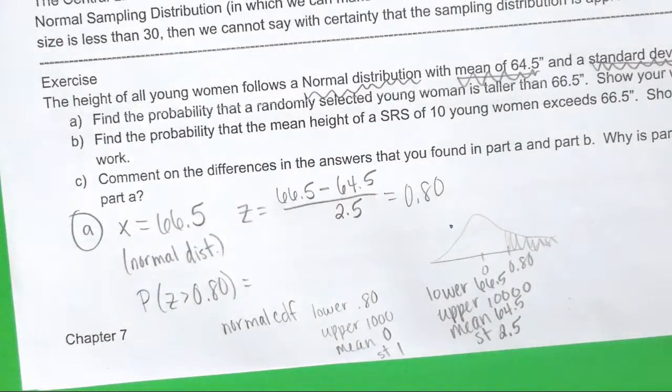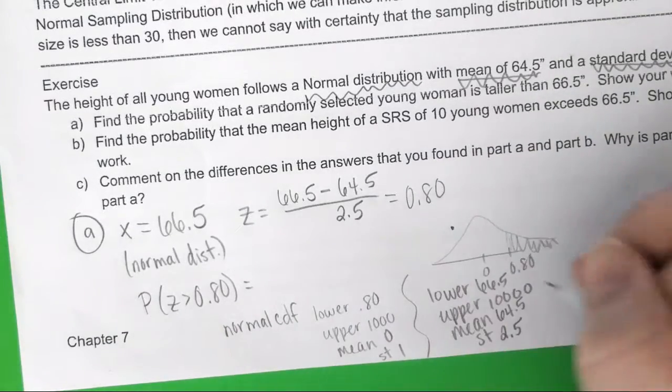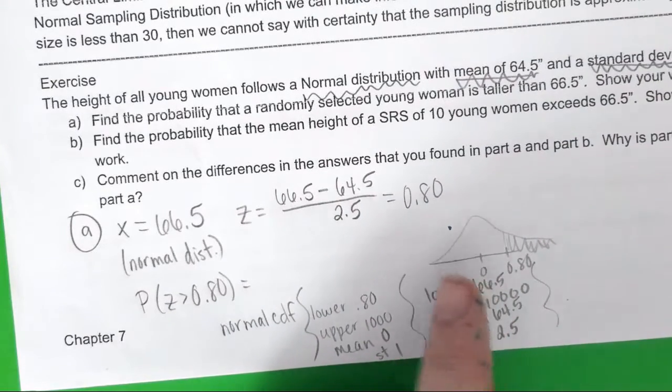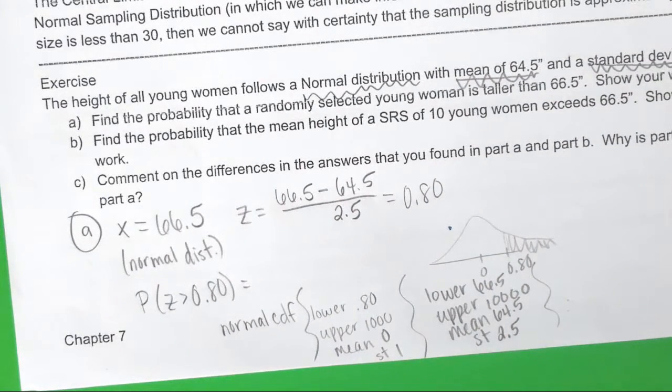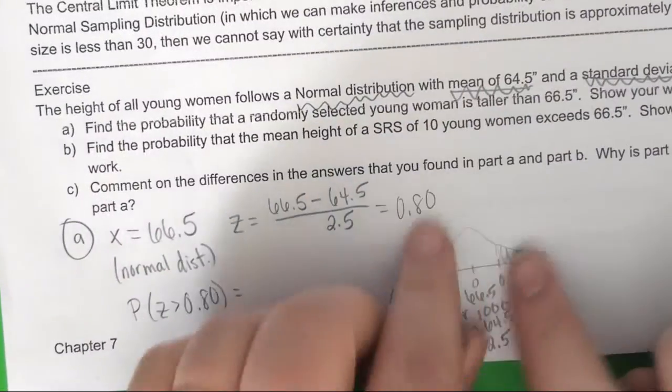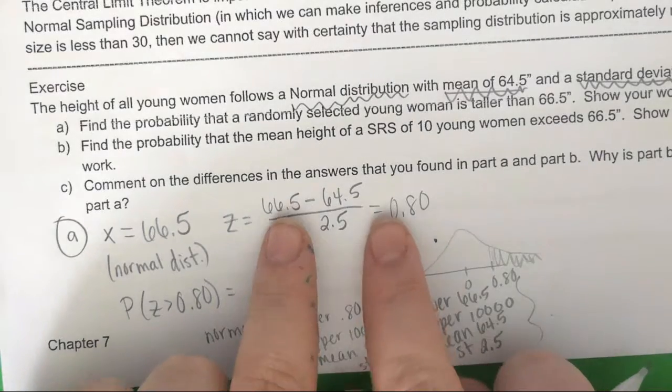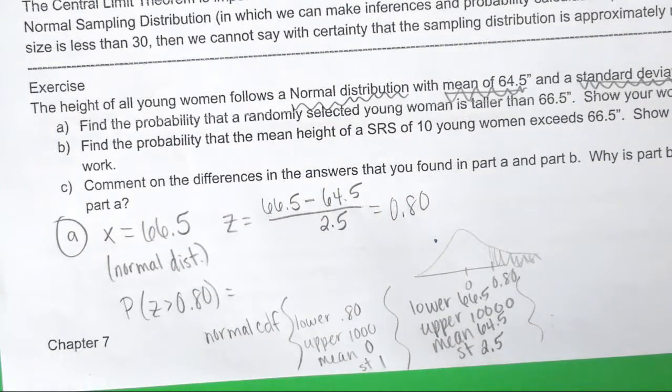I'm going to get the same answer with the z table, maybe off a hundredth of a decimal place. I like the z-score because when I see 0.80 and how little far away that is from the mean, that helps me realize in my mind whether this should be a really large number or a really small number. The z-score helps me think about how much area is under that normal curve. And I think going to a z-score shows you understood it was a normal distribution.